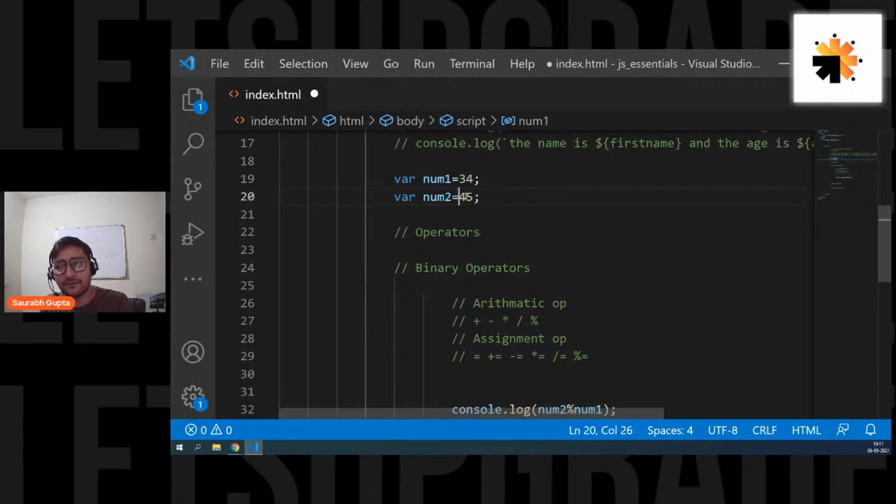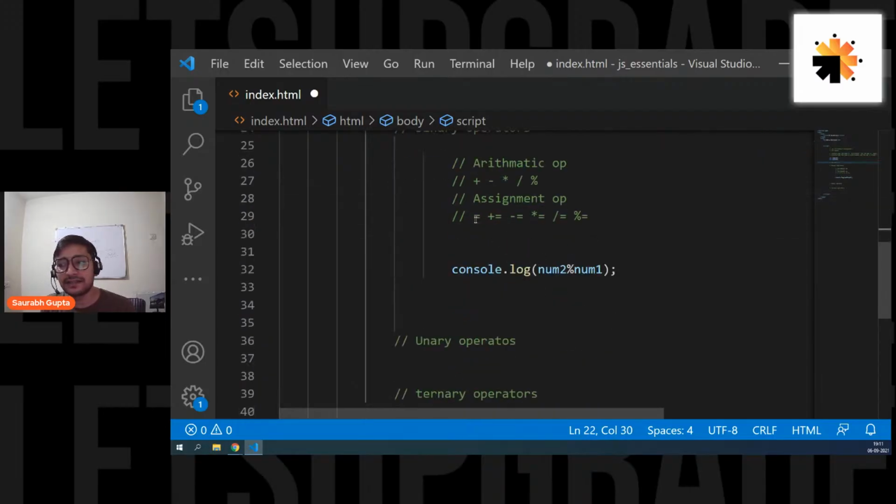Again, here it is helping you to assign 45 to num2. So it is simply helping you to assign values to variables. Is that clear? So you've already seen equal to, but we also have to understand plus equal to, minus equal to. So let's see how it works.